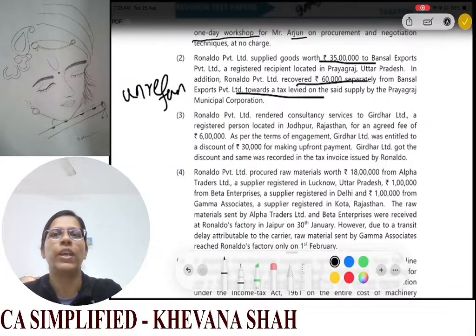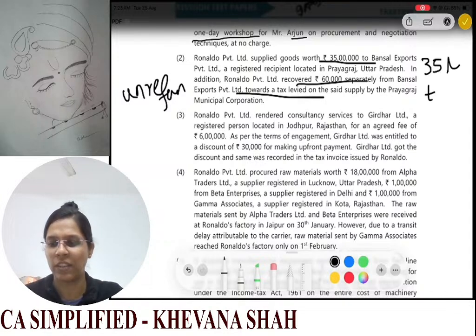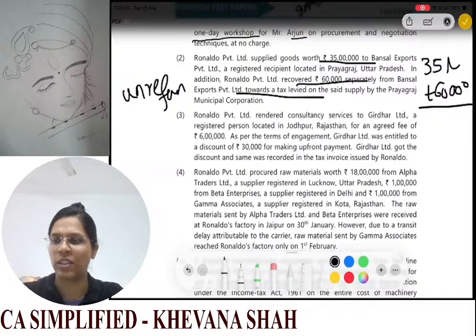Any taxes levied under a statute other than GST, if charged separately by the supplier, will be includable in the value of supply. So your total value of supply will be 35 lakhs plus 60,000, that is 35 lakh 60,000.